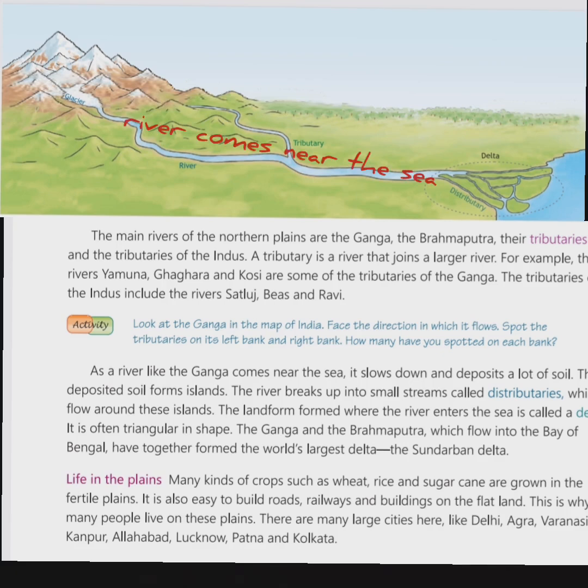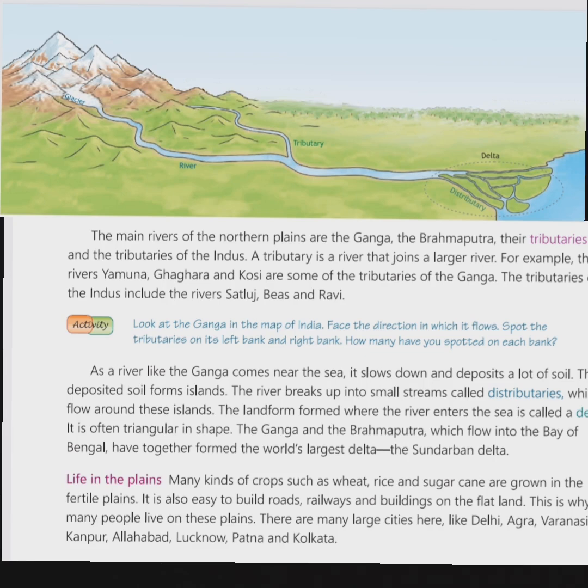As a river like the Ganga comes near the sea, it slows down and deposits a lot of soil. The deposited soil forms islands. The river breaks up into small streams called distributaries, which flow around these islands. A distributary is a branch of a river that flows away from it. Alright. Now come to the chapter. The landform formed where the river enters the sea is called a delta.